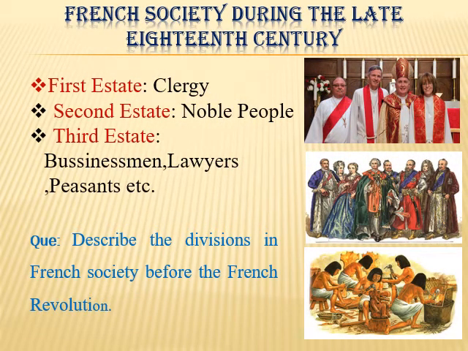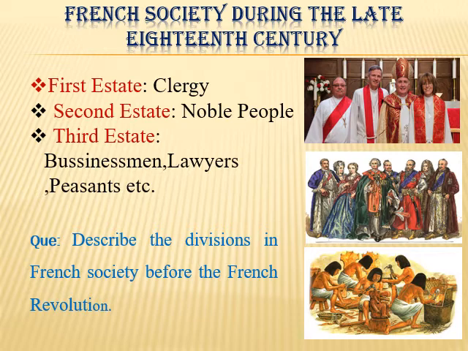French society during the late 18th century. French society during the late 18th century was divided into three estates: first, second and third. In the first estate, clergies were included. Clergies were the group of persons invested with special functions in the church. They enjoyed certain privileges by birth, like exemption from paying taxes to the state. Again, they collected taxes from the peasants, which was called tithe. So these were the first estate people.